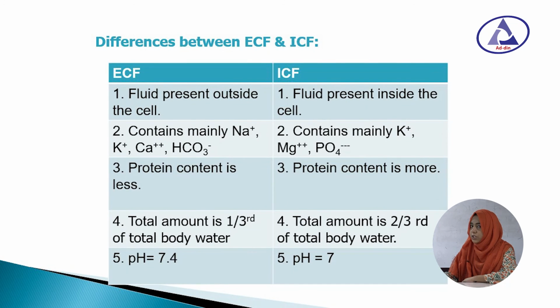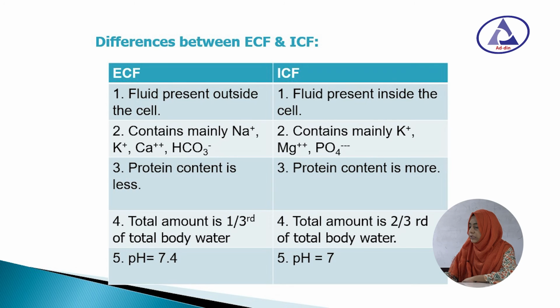The difference between ECF and ICF: ECF, fluid present outside the cell, is extracellular fluid. ICF, fluid present inside the cell, is intracellular fluid. ECF contains mainly sodium, chloride, calcium and bicarbonate, and ICF contains mainly potassium, magnesium and phosphate.